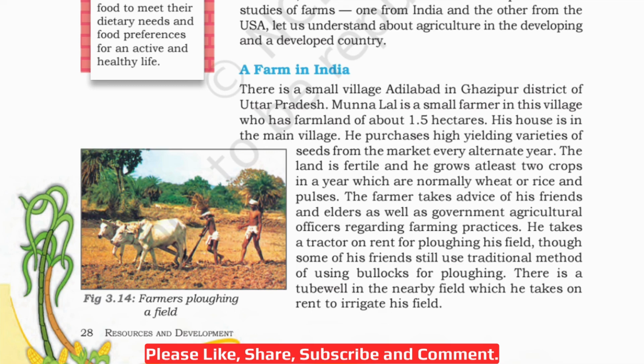He takes a tractor on rent for plowing his field, though some of his friends still use the traditional method of using bullocks for plowing. So Munna Lal is using tractors while his friends are using the traditional method of using bullocks, right? There is a tube well in a nearby field which he takes on rent to irrigate his field.